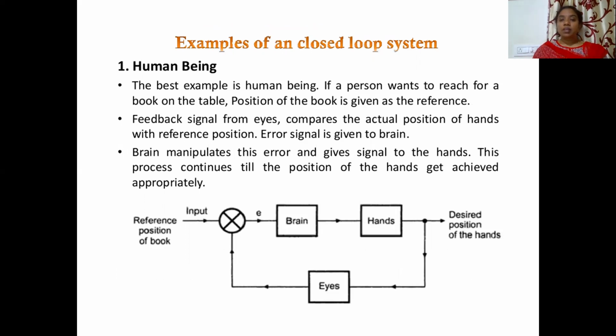Now coming to examples of a closed loop control system, the human being is an example of a closed loop control system. The best example is the human being. If a person wants to reach a book on the table, the position of the book is given as a reference. Feedback signal from the eyes compares the actual position of the hand with the reference position. The error signal is given to the brain. The brain manipulates this error and gives a signal to the hands. This process continues till the position of the hand is achieved appropriately.